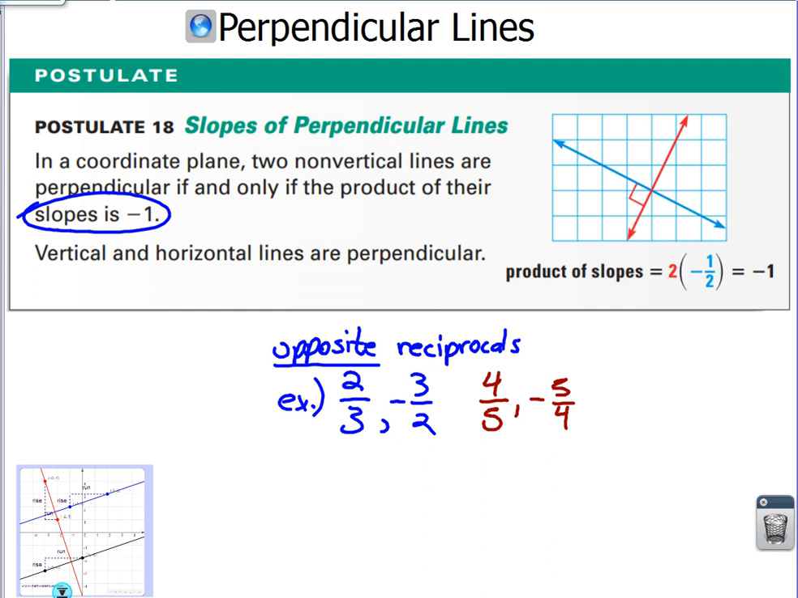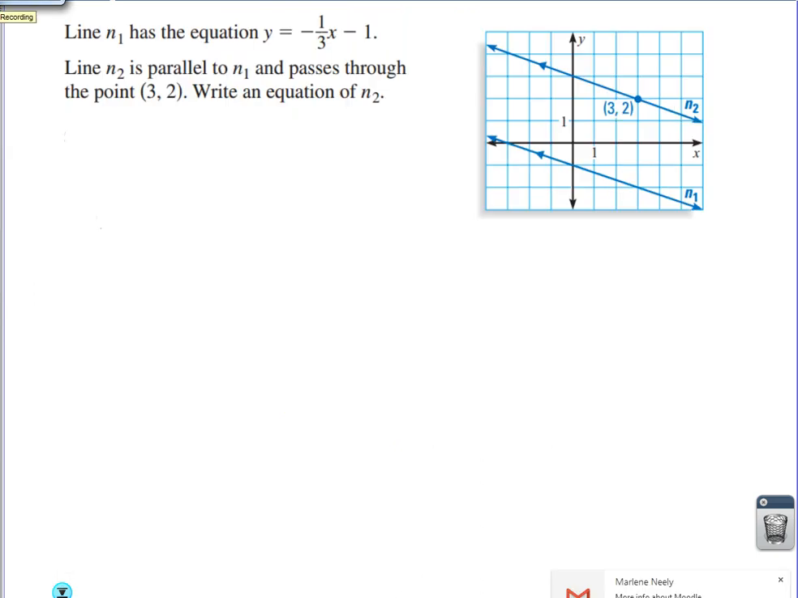Another example. 7. What would be perpendicular with 7? -1/7. To flip 7, you need a 1 on the bottom. Okay? Everybody understand that? So parallel lines have the same slope, perpendicular lines have opposite reciprocal slopes.